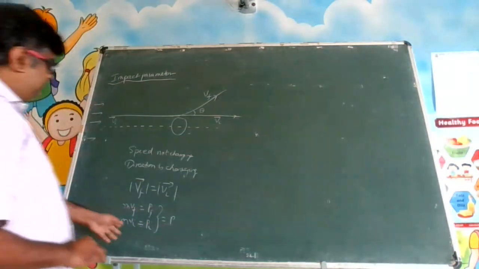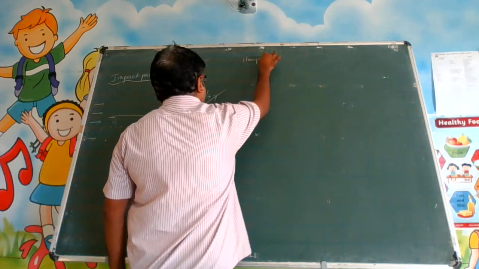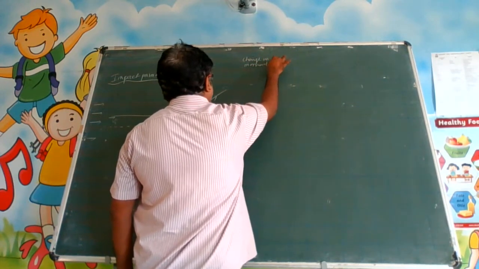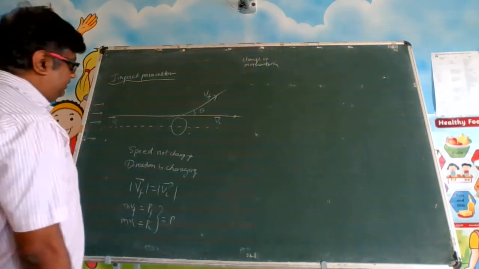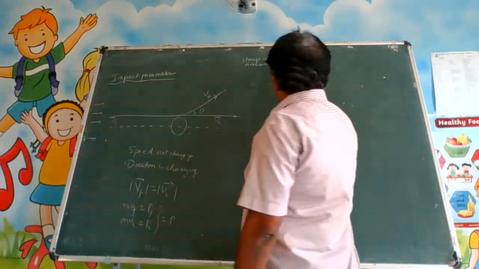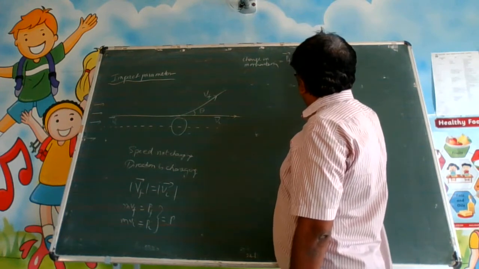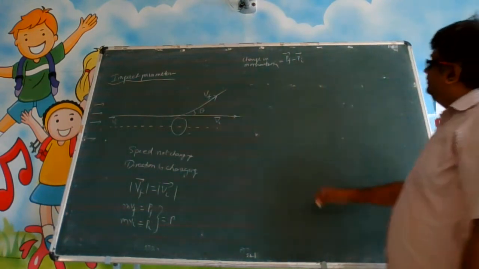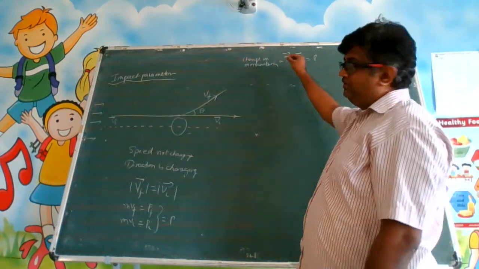So shall we calculate the change in momentum? Change in momentum means what? Pf vector minus Pi vector, isn't it? You know that in vectors you cannot take a difference.